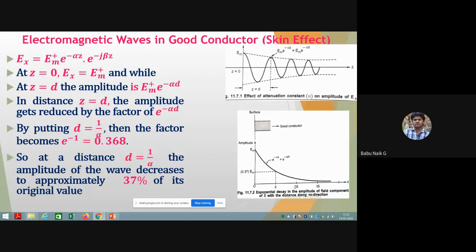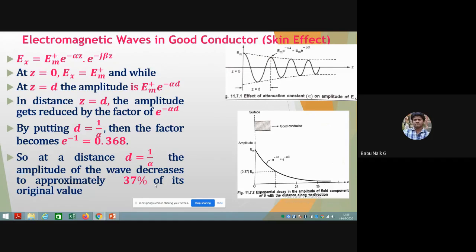If I consider the distance 2 delta, it is almost reaching 0. Now if I consider 2 delta, 3 delta and so on, where alpha is equal to 1 by delta, 4 delta, it is reaching 0 completely.